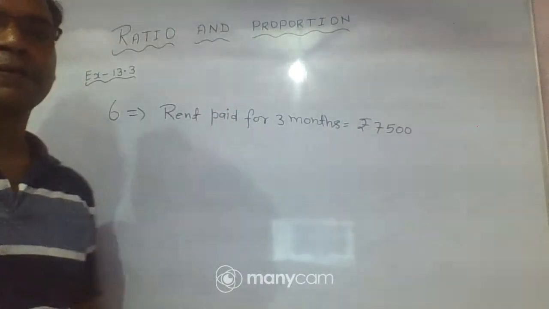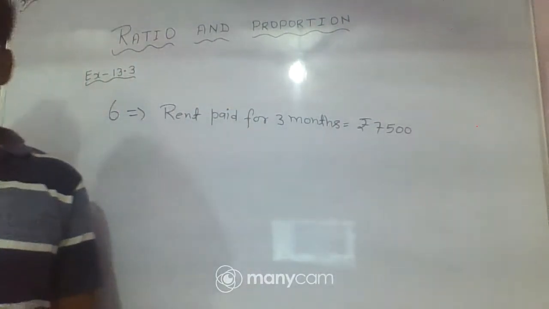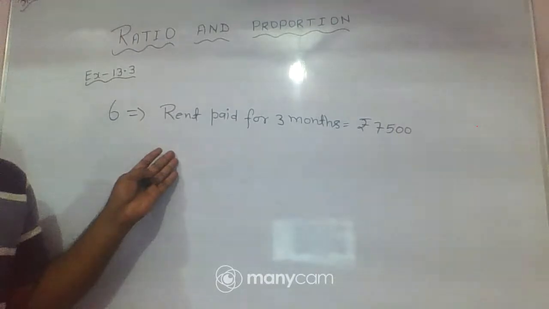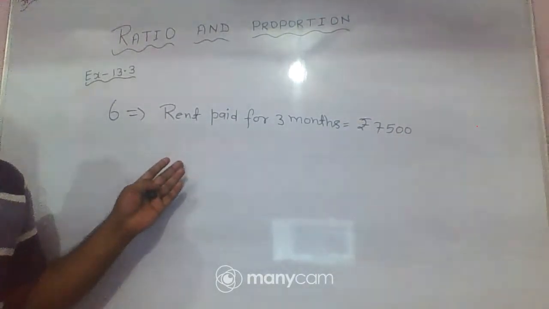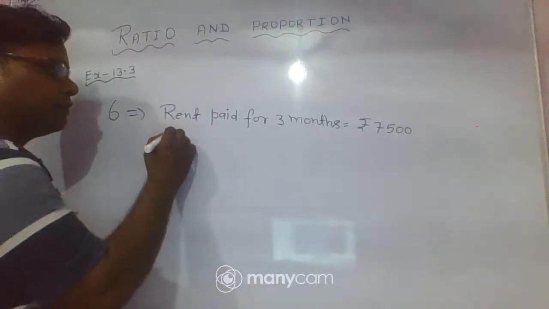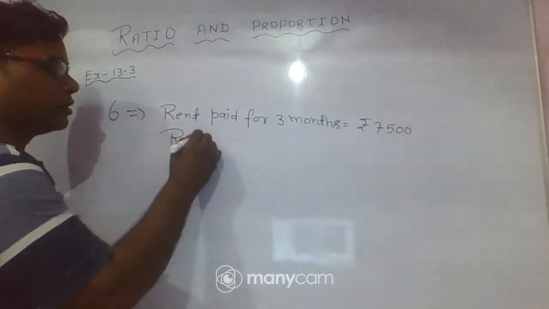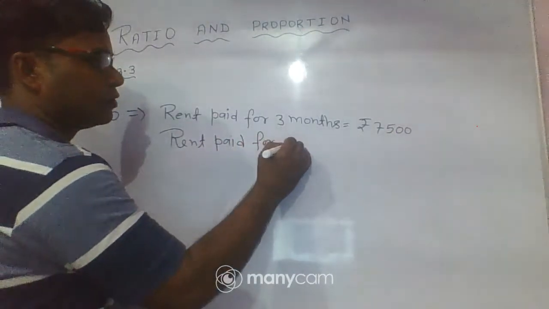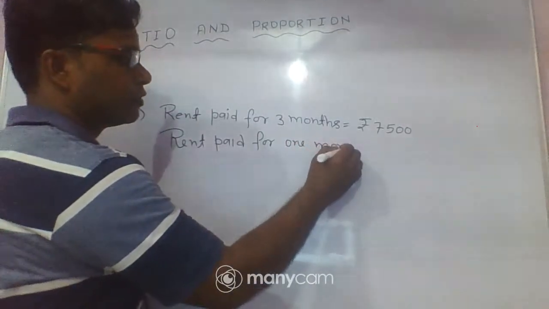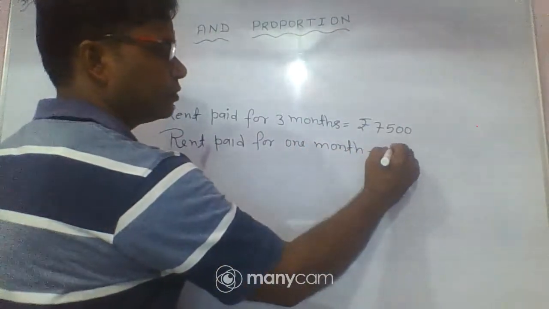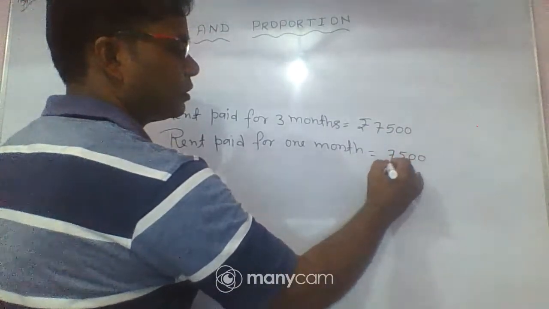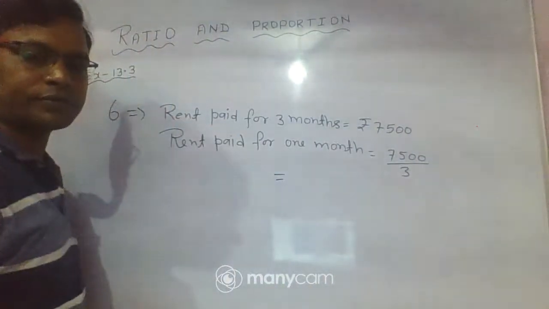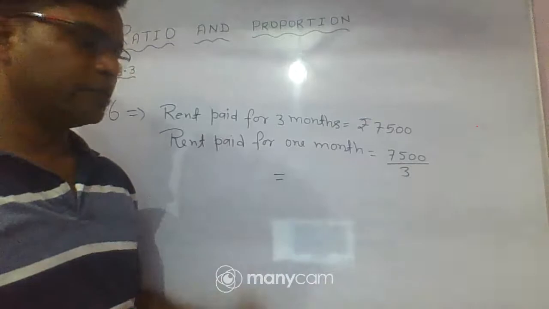Here in this question, it is given that the rent paid for 3 months is 7,500 rupees. So we find the rent paid for 1 month. The rent paid for 1 month is equal to 7,500 by 3.